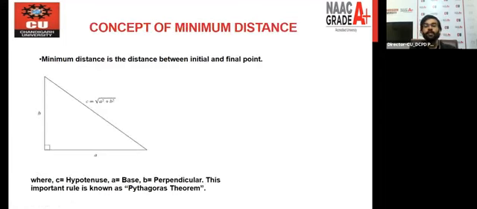The next topic that I mentioned in the content part is minimum distance. How do we find the minimum distance? It is simply based on the Pythagoras theorem. Let's say we have a 90-degree angle and we want to find the shortest distance. Let's say this side is A and this side is B. We apply the Pythagoras theorem as the square root of A square plus B square. This is called the Pythagoras theorem, and we can apply it whenever we have to find the shortest distance between the starting and the final point. So let's move to the next part.